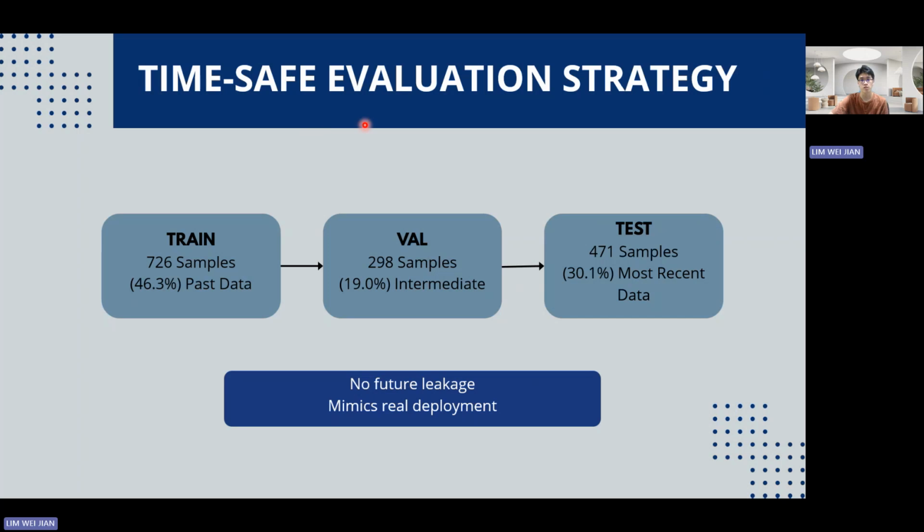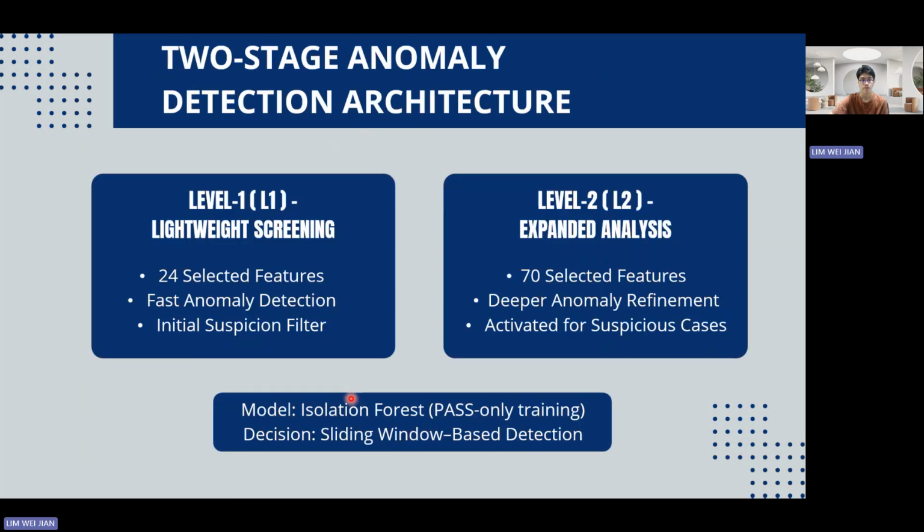For the time-safe evaluation strategy, we split into three sets, which are train, validate, and test. For the train, we use 736 samples of the past data, and for the validation, we use 298 samples. And for the test, we use 471 samples from the most recent data. And there is no future leakage. Each model is trained only on past data and validated on future segments. This setup mimics real predictive deployment scenarios.